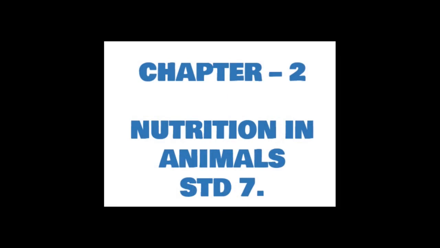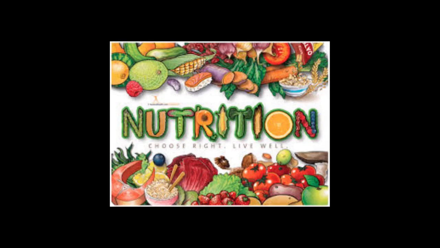So we have already learnt in chapter 1 about nutrition. So what is nutrition? Nutrition is the mode of taking food and its utilization by the body. In class 6, you have studied that food consists of many components. So try to recall all of them, and you can list them as well.